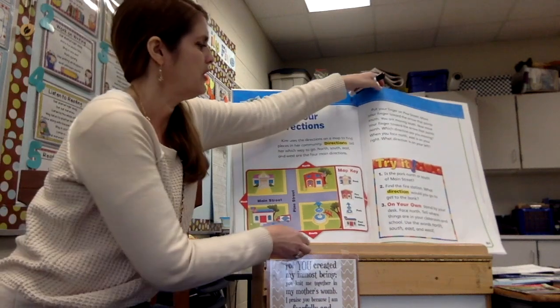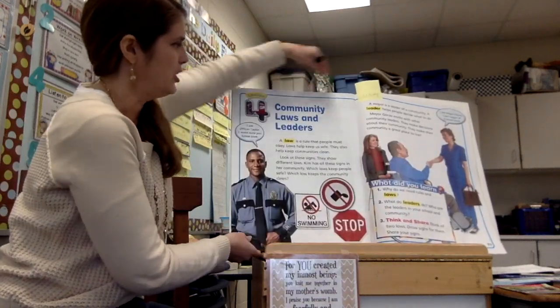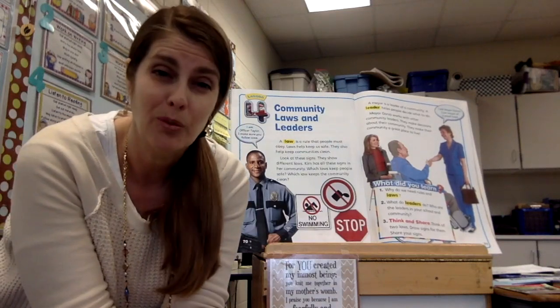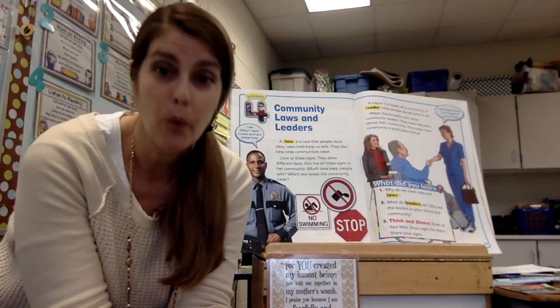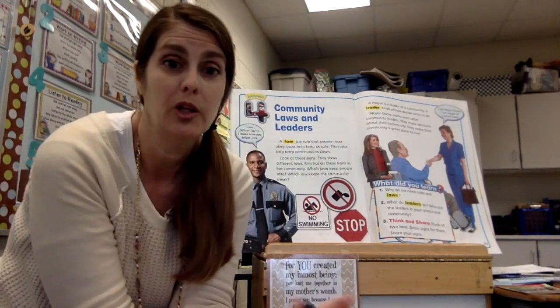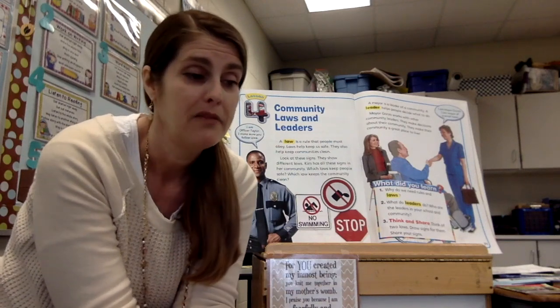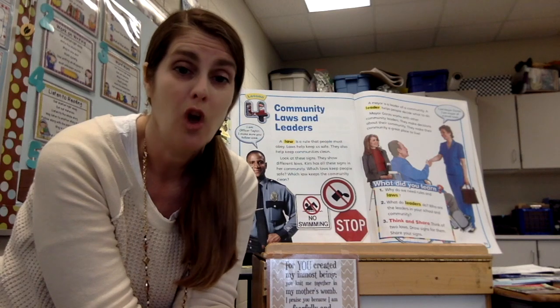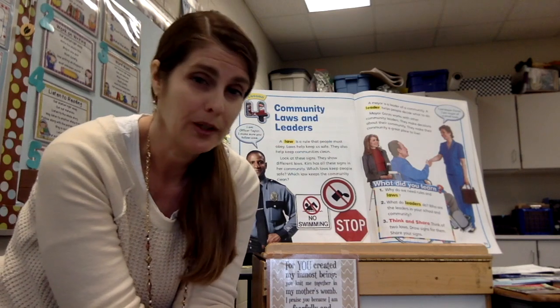I want to look at one more thing. I'm going to skip ahead a little bit in our book. I'm going to talk about how, for a community, you have to have leaders. Now, you have a lot of people that work hard and have jobs in your community, including your family members that work in your community. But we also need laws, and we need leaders for our community.